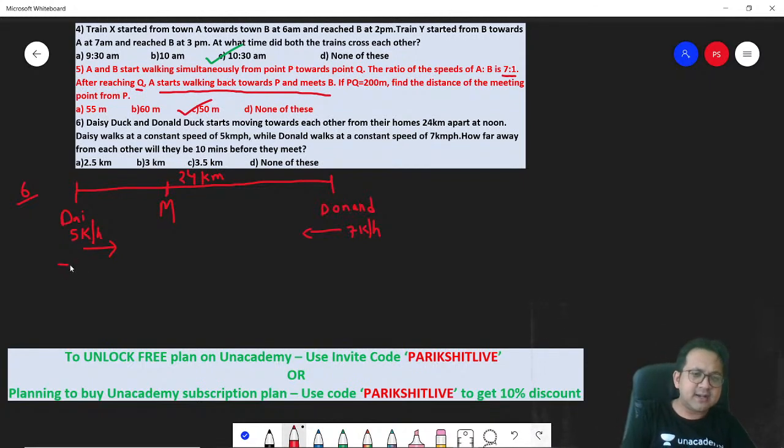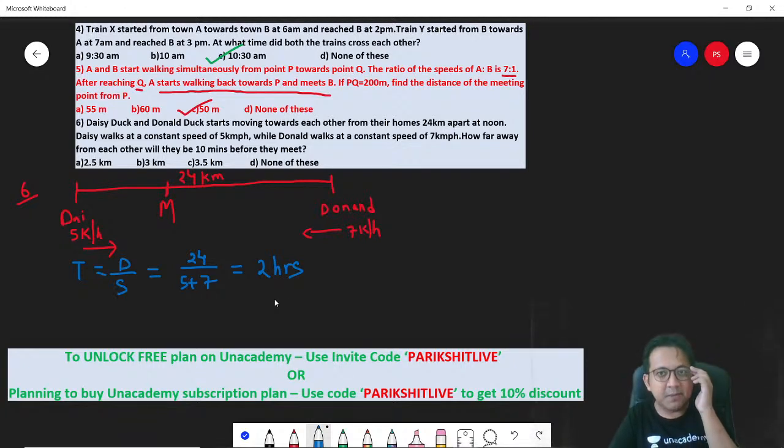Or in other words, time is distance divided by the relative speed. Distance is 24, speed is 5 plus 7, 12. So how much is it? 2 hours. They meet in 2 hours. The question is not about when they meet. The question is how far from each other will they be 10 minutes before they meet.